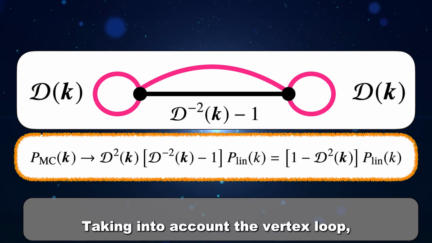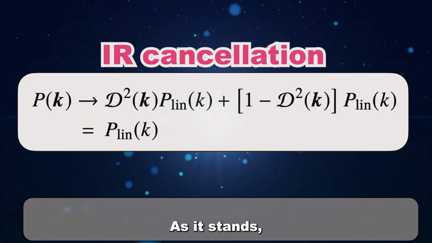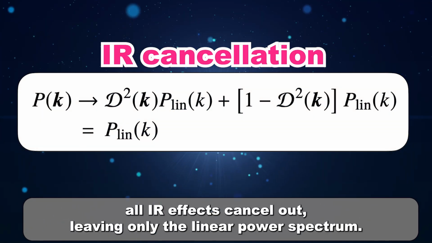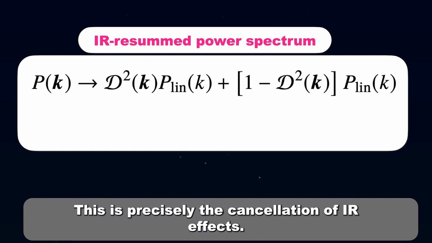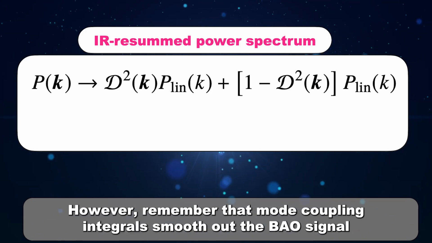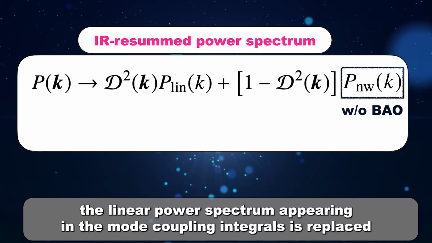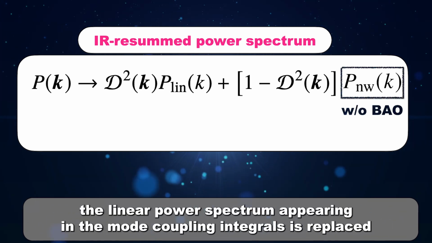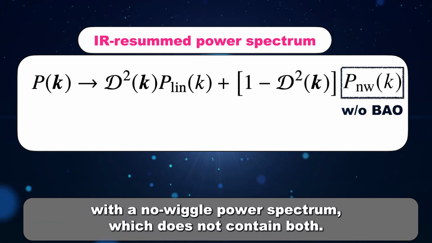Taking into account the vertex loop, the mode coupling term can be described as 1 minus the square of the D function. As it stands, all IR effects cancel out, leaving only the linear power spectrum. This is precisely the cancellation of IR effects. However, remember that mode coupling integrals smooth out the BAO signal. To incorporate this effect, the linear power spectrum appearing in the mode coupling integrals is replaced with a no-wiggle power spectrum, which does not contain BAOs.